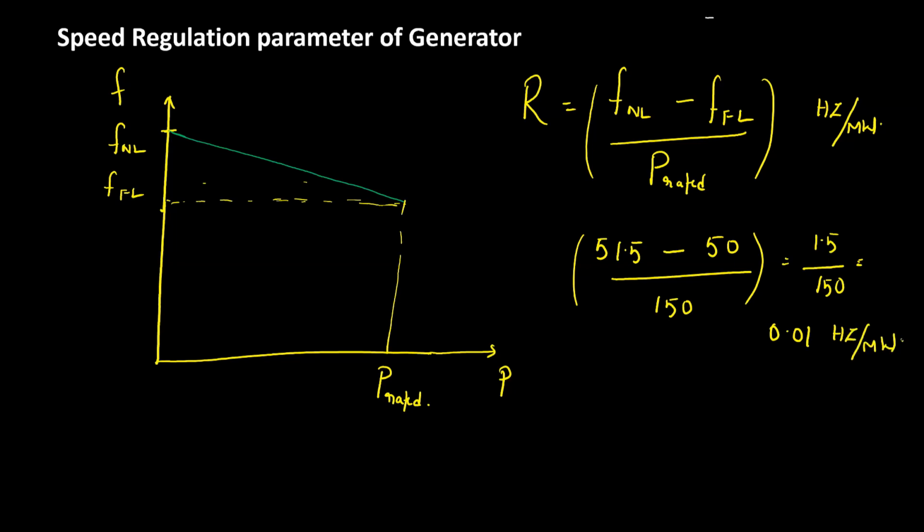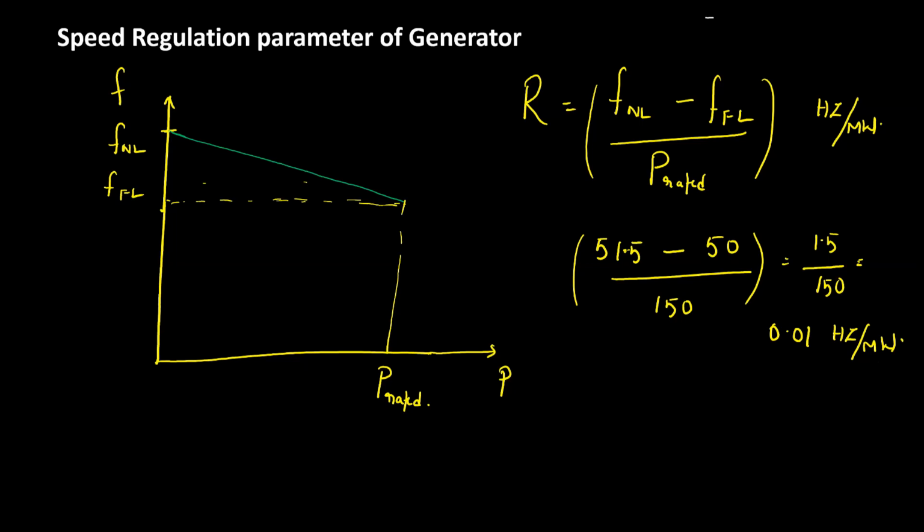Just for example, I have taken these values. The rated power output, the full load power output of the machine, is 150 megawatts. So the R value is 0.01 hertz per megawatt.